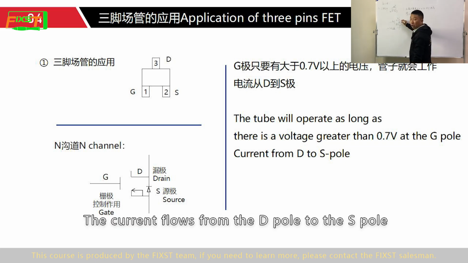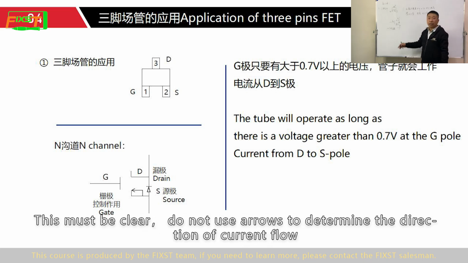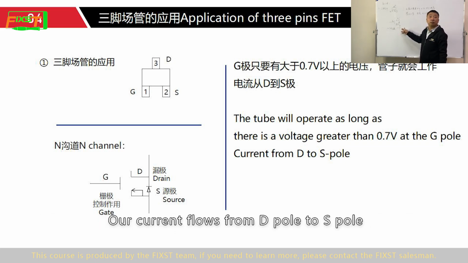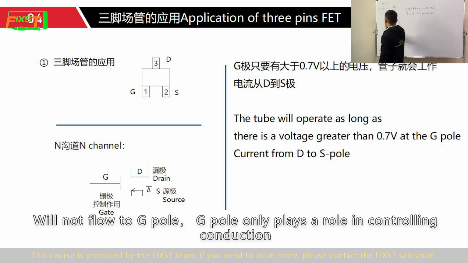The current flows from the D pole to the S pole. The arrow is only used to identify the channel, not as a current flow judgment. This must be clear. Do not use the arrow to determine the direction of current flow. Our current flows from the D pole to the S pole. For an N-channel 3-pin, it will not flow to the G pole. The G pole only plays a role in controlling conduction.